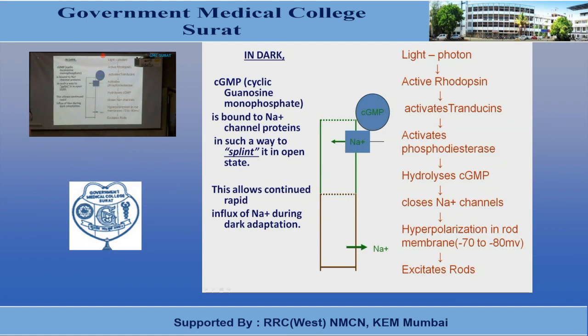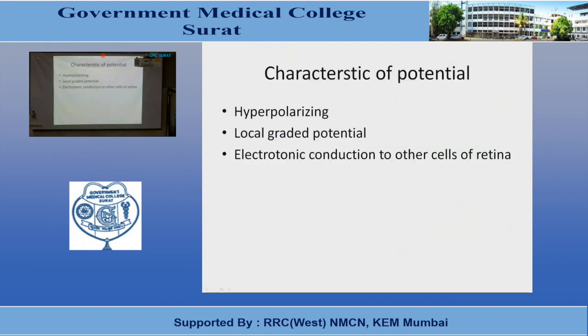Now, what are the characteristics of the receptor potential that develops in the rods and cones? It is a hyperpolarizing type of potential, and the neurotransmitter that is released by these rods and cones is glutamate. Once there is hyperpolarization, there is decreased secretion of glutamate.